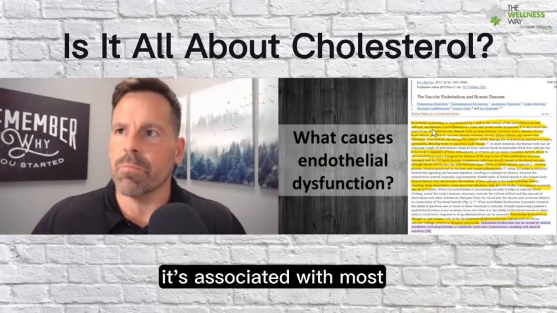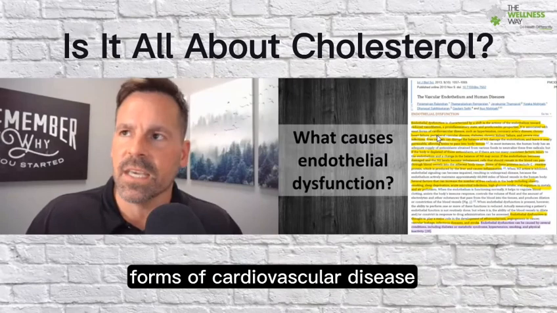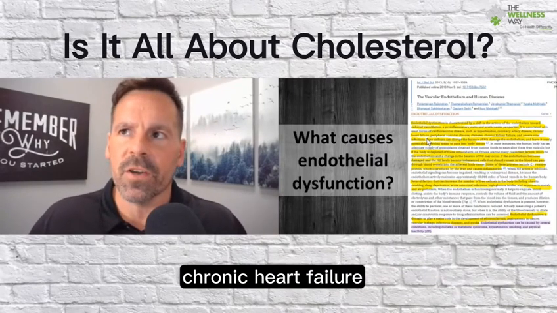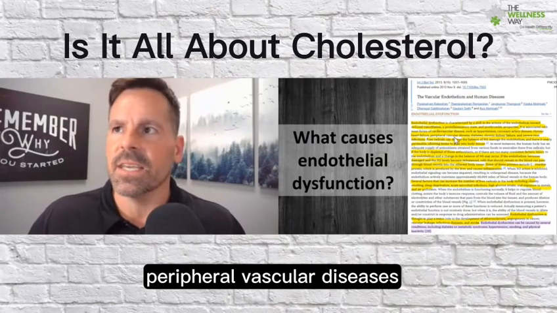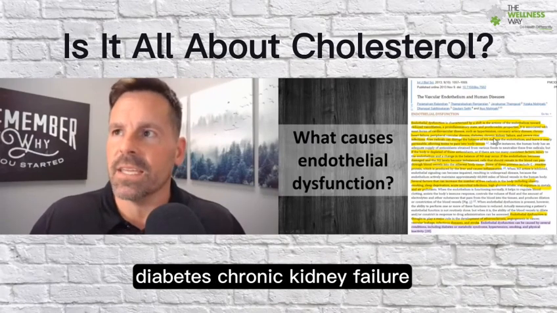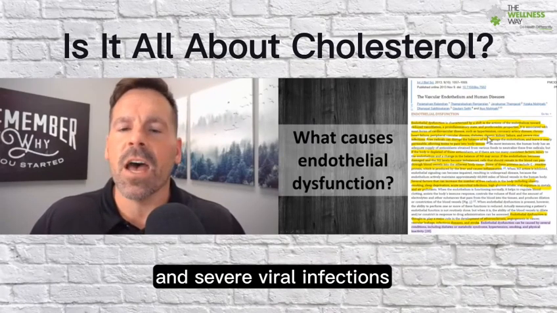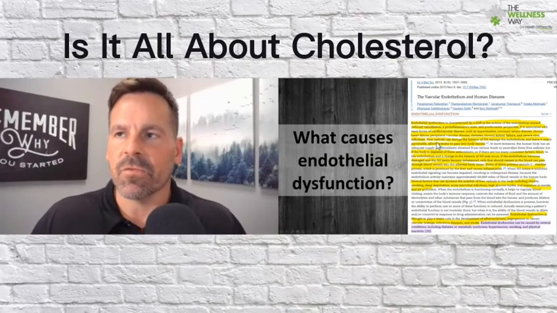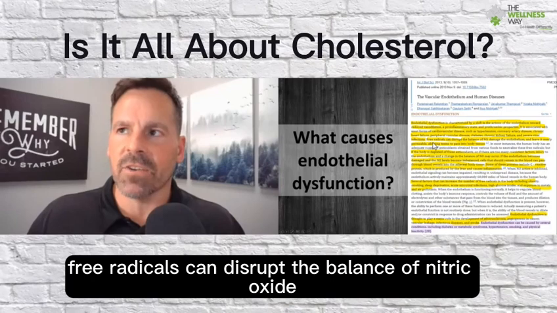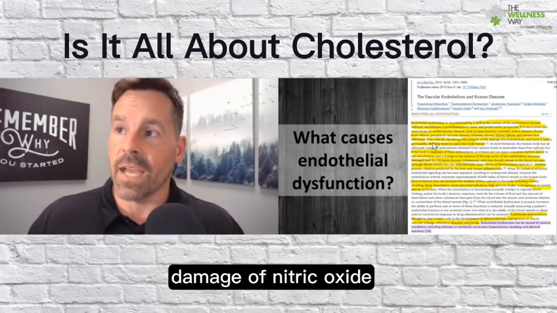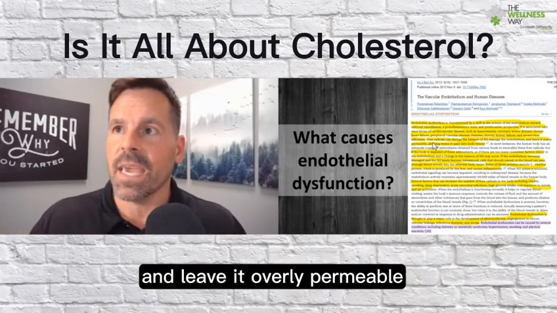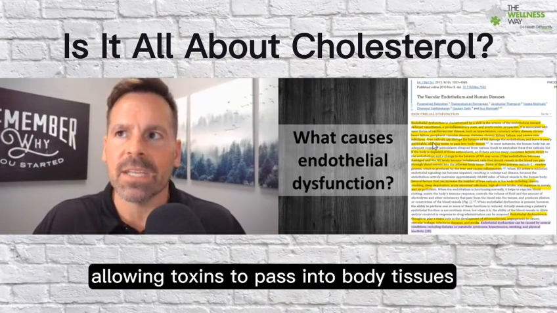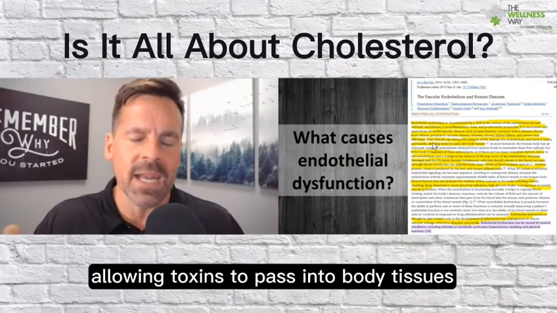It's associated with most forms of cardiovascular disease, such as hypertension, coronary artery disease, chronic heart failure, peripheral vascular diseases, diabetes, chronic kidney failure, and severe viral infections. Interesting. Free radicals can disrupt the balance of nitric oxide and damage the endothelium and leave it overly permeable, allowing toxins to pass into body tissues.